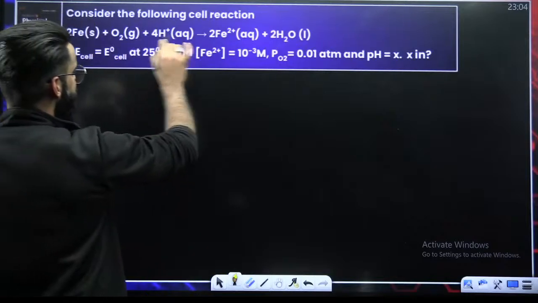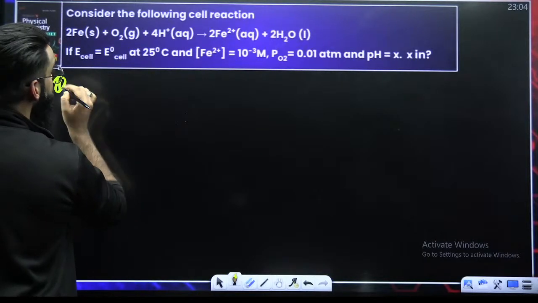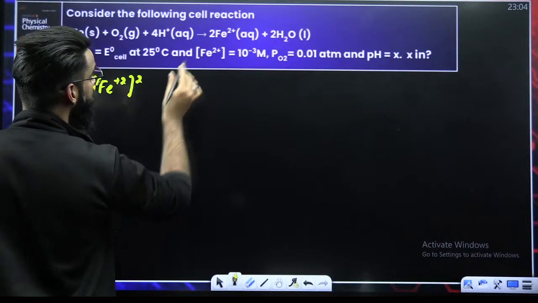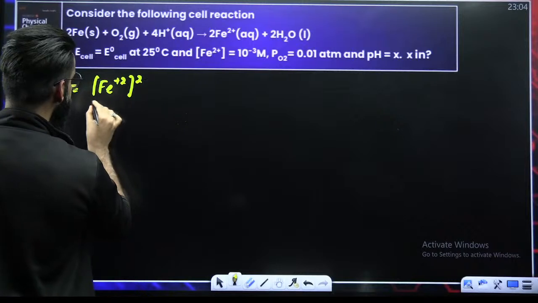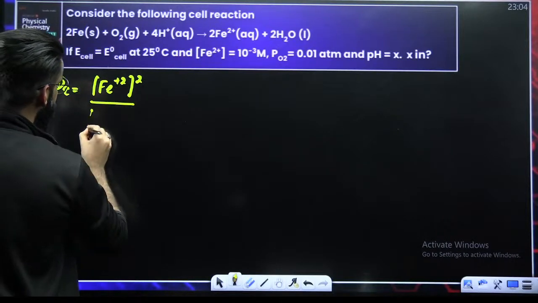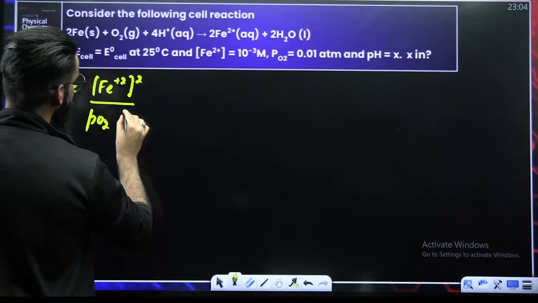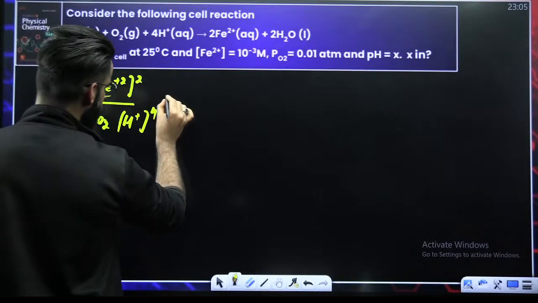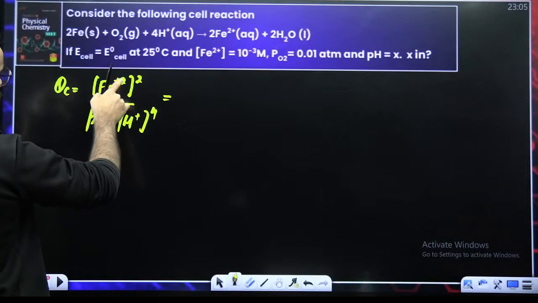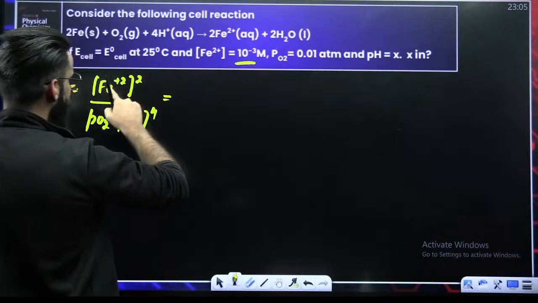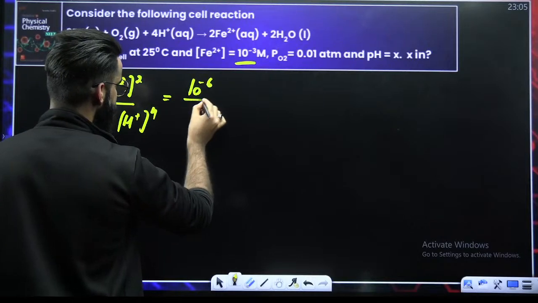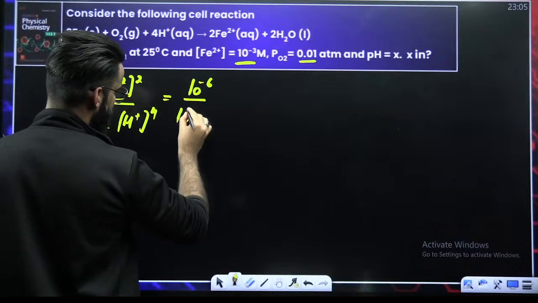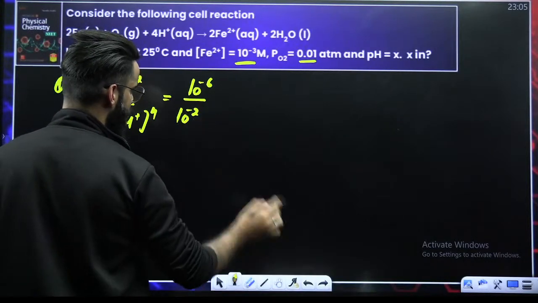My dear students, first of all, the cell reaction is given. So if I write the QC expression, QC is going to be the concentration of Fe²⁺ raised to power 2, the liquid state and solid are not included, divided by the partial pressure of O2, and with it the concentration of H⁺ raised to power 4. As per the question, the concentration of Fe²⁺ is given as 10 raised to power minus 3. Its square is 10 raised to power minus 6, divided by the partial pressure of O2, which is 10 raised to power minus 2.